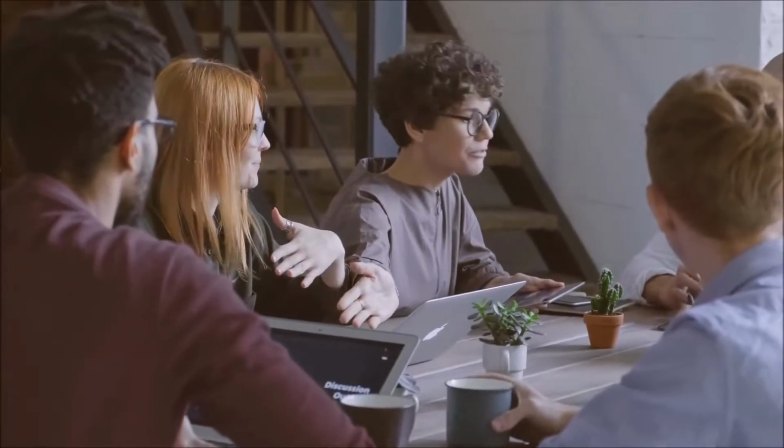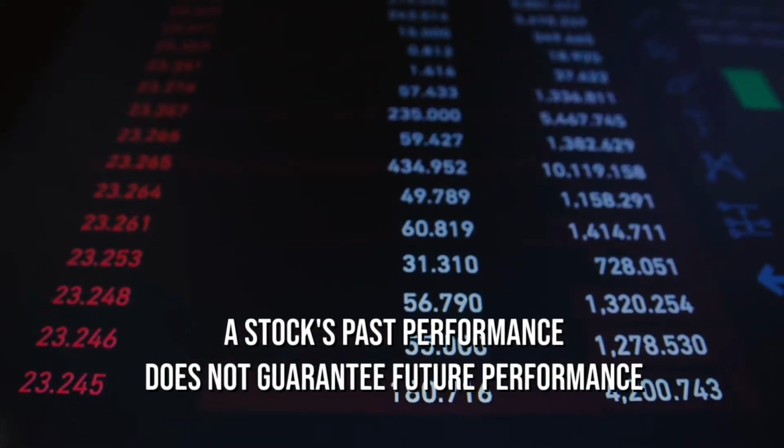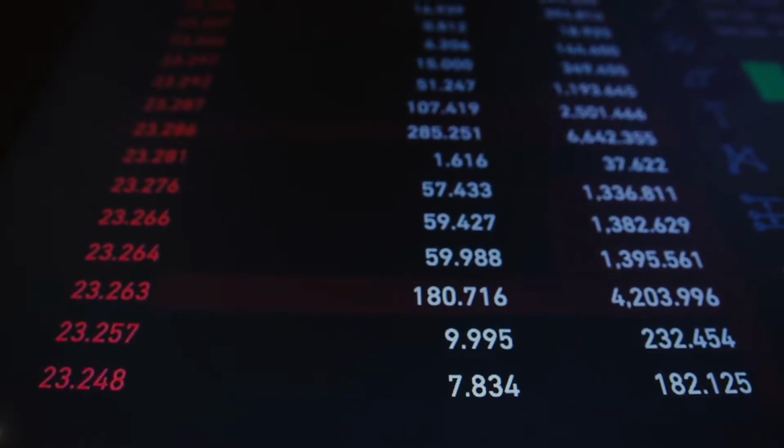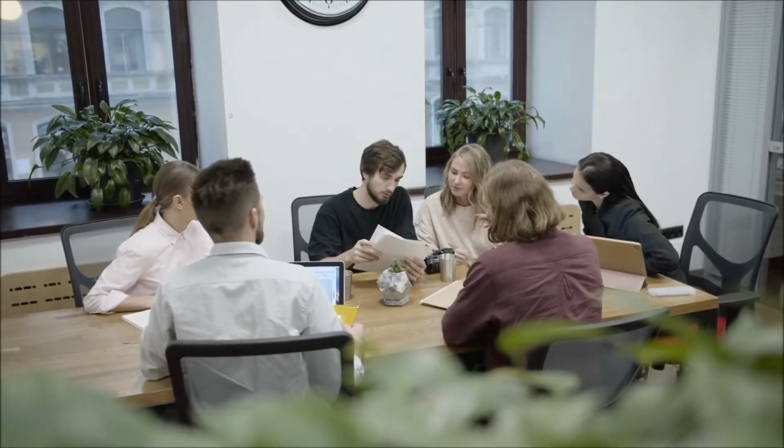This demonstrates the company's ability or inability to increase shareholder value. Do keep in mind, however, that a stock's past performance doesn't guarantee future performance. The value investor's job is to determine how well the company can perform in the future. Determining this is inherently tricky, but evidently, Buffett is very good at it.